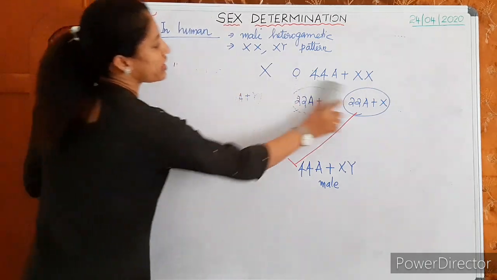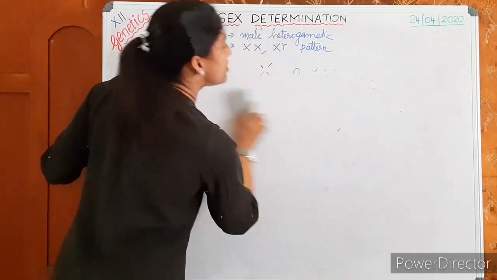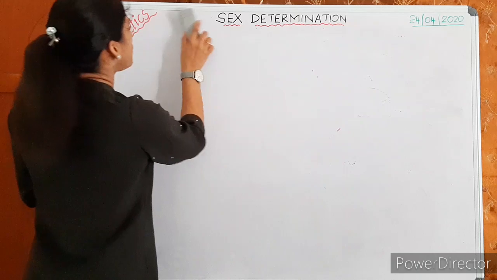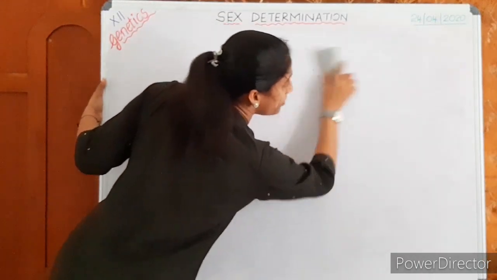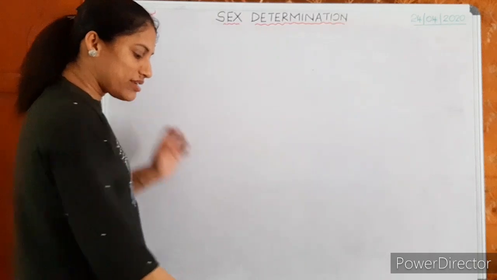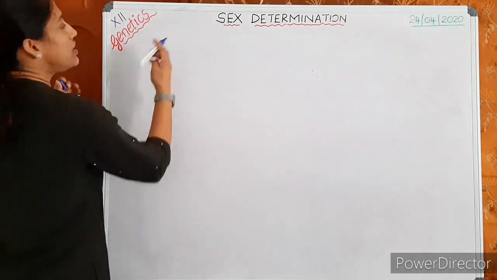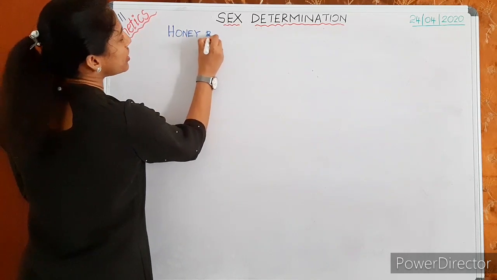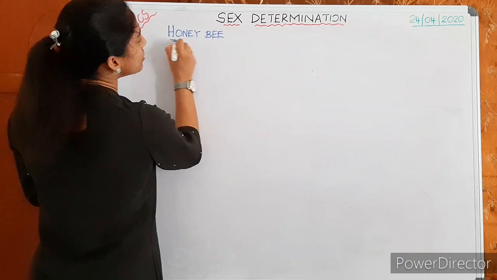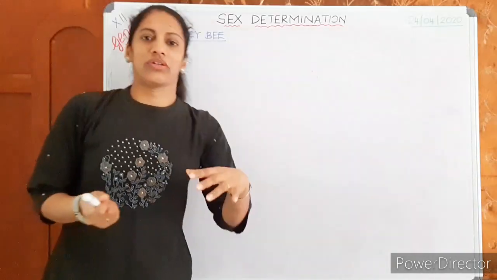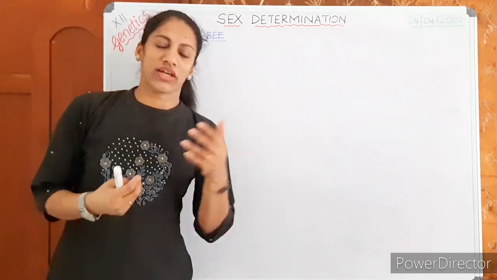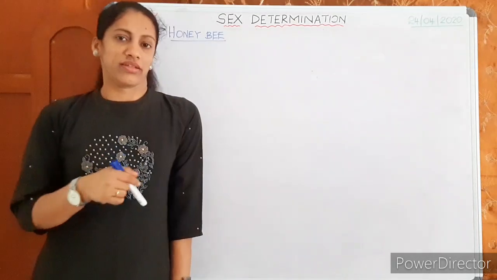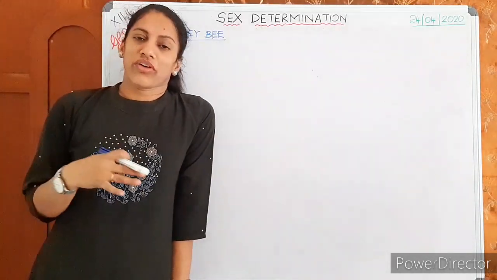Okay, so the next is a different example, sex determination in honeybee. Since it has some difference, we discuss it here. In honeybee, sex is not determined by the sex chromosomes. A slightly different pattern. Okay, you have some idea and everyone is interested to learn about the honeybee's nature. You might have heard the honeybees dance and attract, and the different types of motion, which you might have already read. Here we just discuss the sex determination of honeybee only.